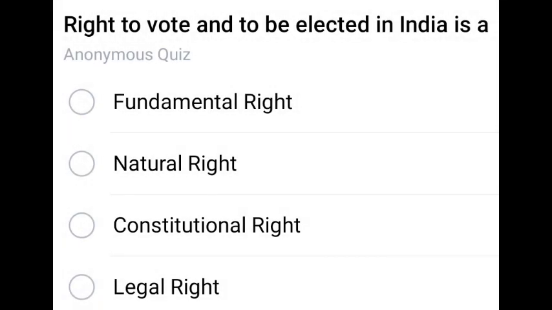Right to vote and to be elected in India is a what? Constitutional right. The correct answer is constitutional right.